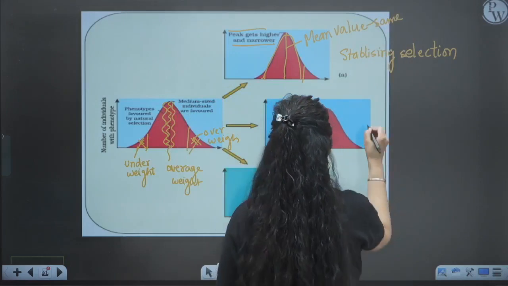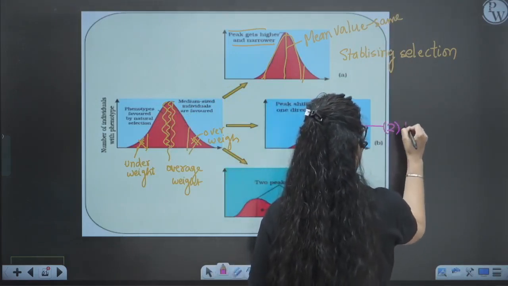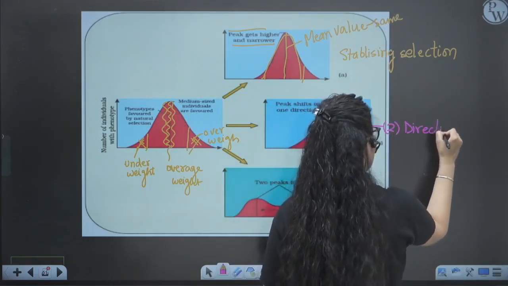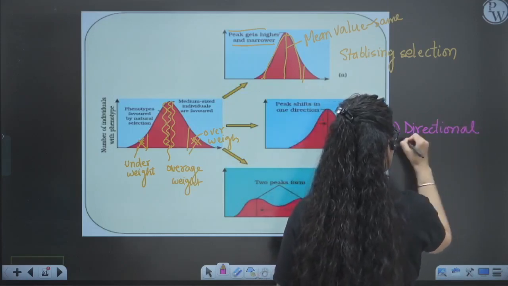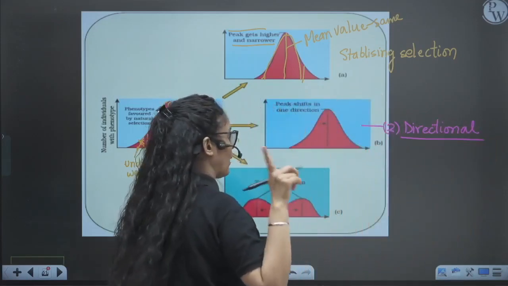We will talk about the second condition, known as directional selection. Directional means nature will select only one direction.